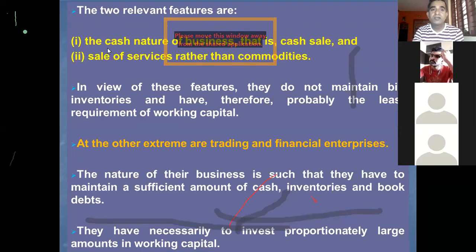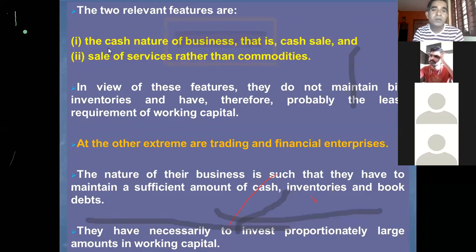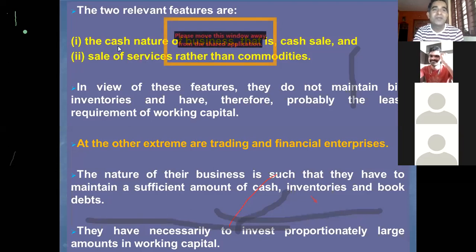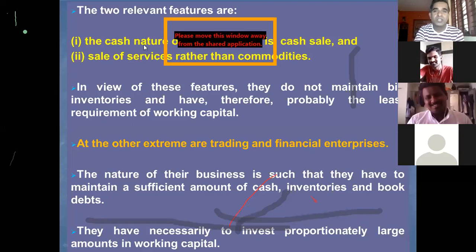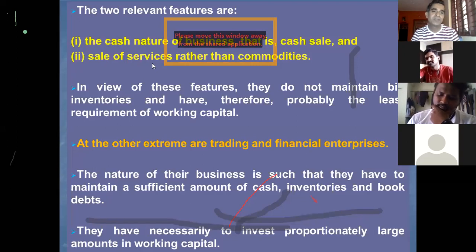First, the cash nature of the business. The business is carried on cash basis. For example, I hope you remember, you cannot travel in a bus on a credit basis. You cannot travel in a train on a credit basis. We purchase a ticket first and then we travel. So the business is purely cash in nature. And second is sale of services rather than commodities. When I travel by bus, aeroplane or train, what I am purchasing is service. What is being sold is service, not goods.